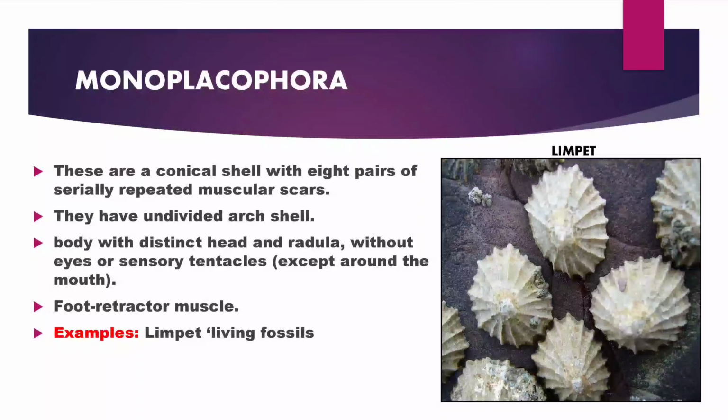Monoplacophora. These have a conical shell with 8 pairs of serially repeated muscles. They have an undivided arched shell on their body with a distinct head and a radula, without eyes or sensory tentacles except in the mouth. A foot retractor muscle is present in their body. Example: limpet, and limpet is now recently known as a living fossil.